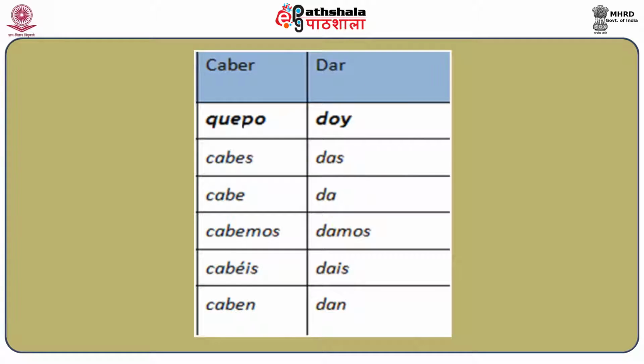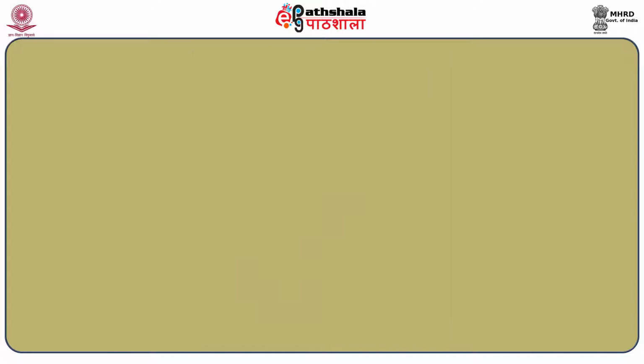And the conjugation of the verb caber is yo quepo, tú cabes, él, ella, usted cabe, nosotros cabemos, vosotros cabéis, ellos, ellas, ustedes caben. Same way, the conjugation of dar is irregular and the conjugation is yo doy, tú das, él, ella, usted da, nosotros damos, vosotros dais, y ellos, ellas, ustedes dan.